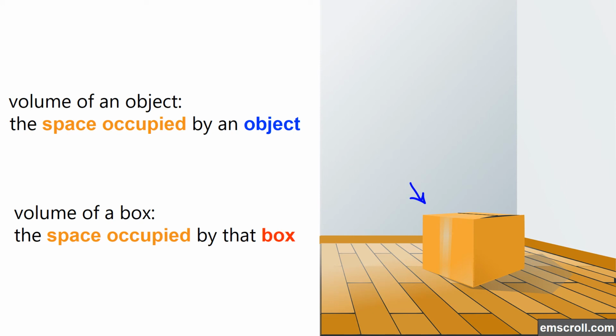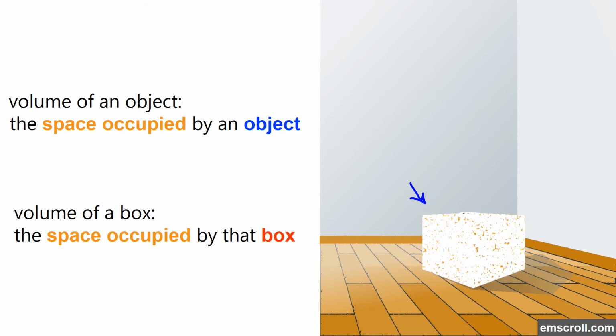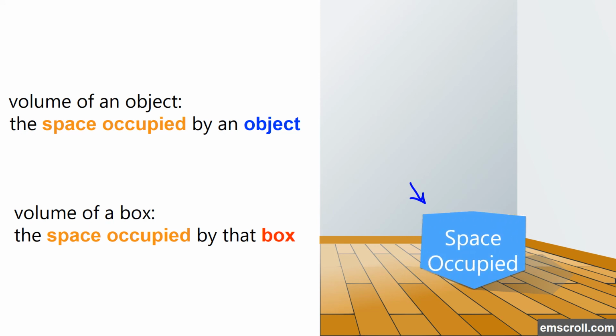It's the space occupied by the box. So let's imagine that this box disappears for a second. This is the space that was occupied by the box. And we said the space occupied by any object is the volume of that object. So the space occupied by the box is the volume of the box.